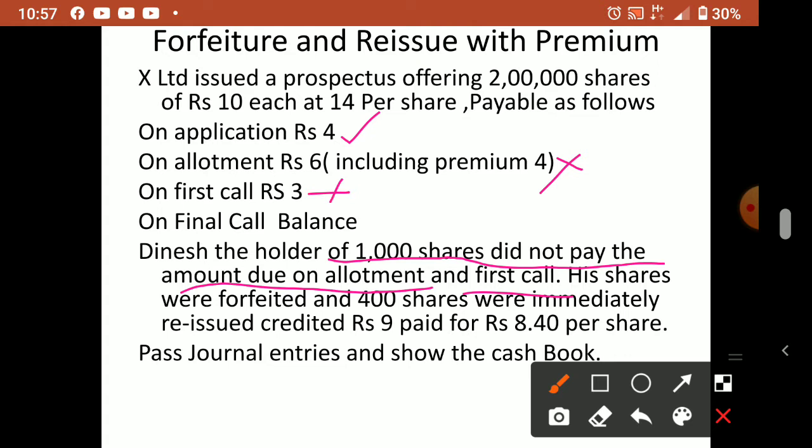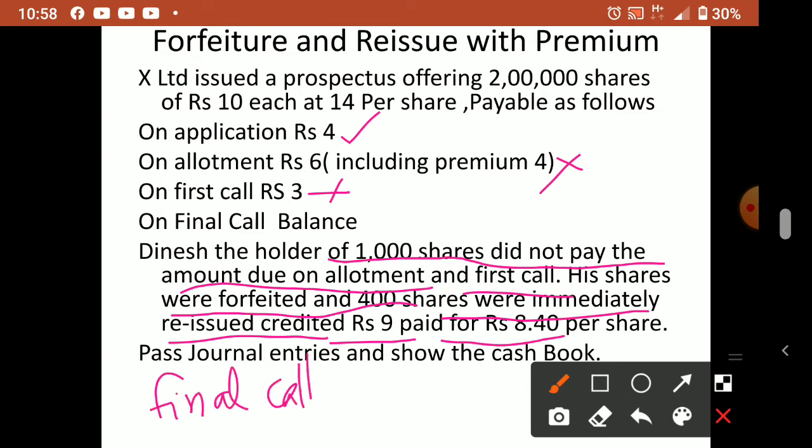Then what about the final call? We will read. His shares were forfeited and 400 shares were immediately reissued at rupees 9 paid for rupees 8.40 per share. The final call was made afterwards. Like that, one more sentence is there; I think I skipped that sentence. Okay, final call was made afterwards. You have the question now, you can check it. After forfeiting the shares only, the final call was made. That is the meaning.